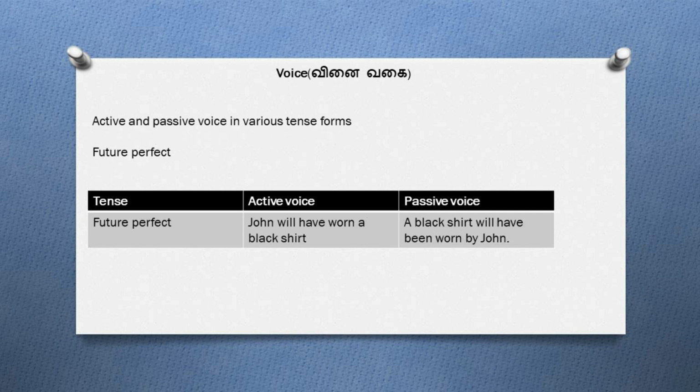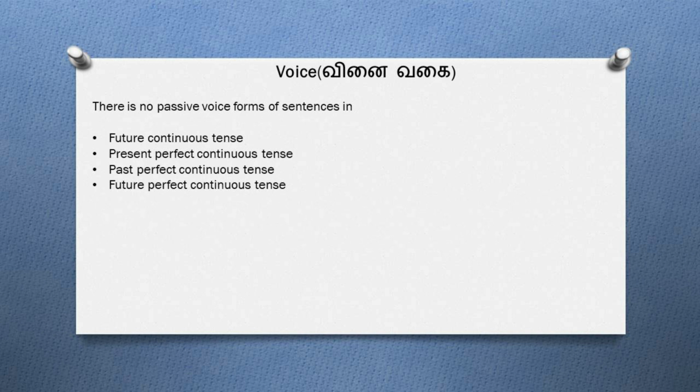அடுத்ததா future perfect tense வச்சு ஒரு sentence இருக்குன்னா அதனுடைய passive form எப்படி எழுதணும் தான் பார்க்க போறோம். The sentence is John will have worn a black shirt. So இத passive formல மாத்தும்போ will have அப்படிங்கிற verb எழுதணும் plus been plus the V3 form, that is worn. So the sentence will be a black shirt will have been worn by John. In sentences with the tense forms future continuous, present perfect continuous, past perfect continuous and future perfect continuous, you can't convert those sentences to its passive form.